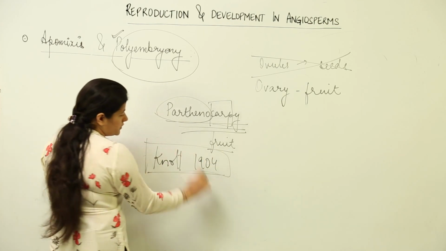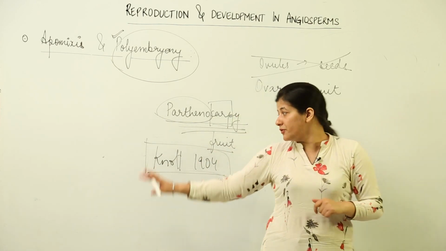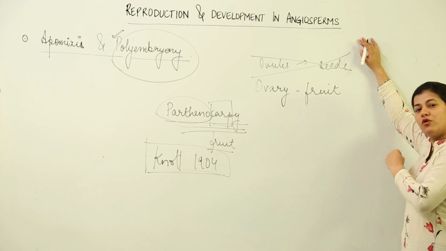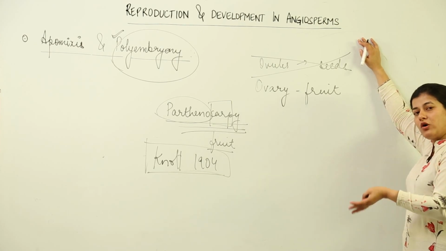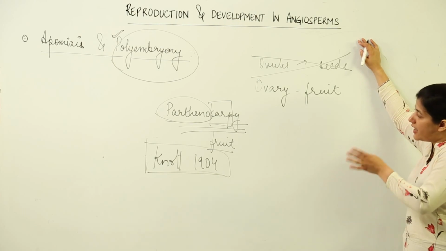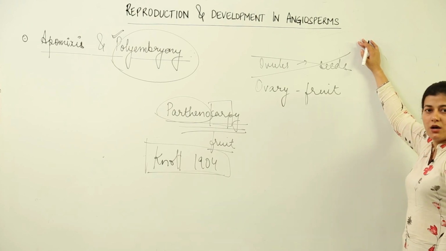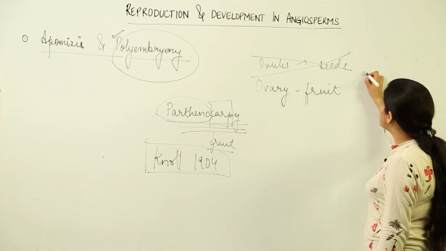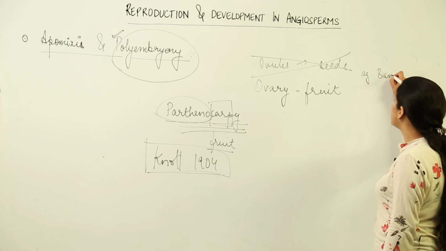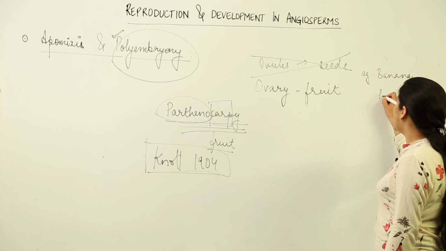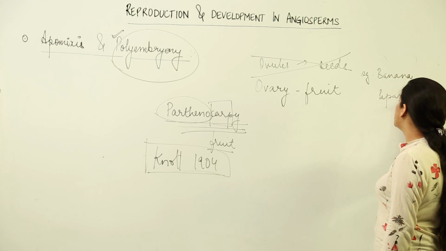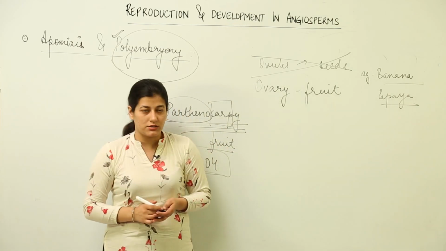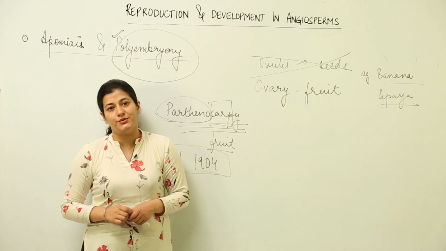You have to remember that this is the process where we obtain seedless fruits. Of course, no seeds are formed because no fertilization has taken place, and the process termed Parthenocarpy is obtained. The ovary has developed on its own. The simplest example is banana. At times we have papaya. So this is all about apomixis, polyembryony, and with that we have discussed Parthenocarpy as well.